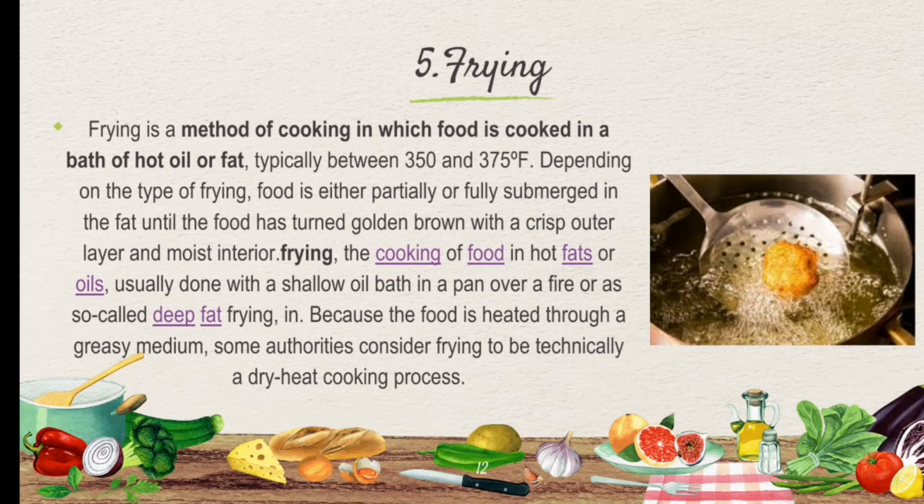Frying is the cooking of food in hot fat or oil, usually done with a shallow oil bath in a pan over a fire or as so-called deep fat frying. And because the food is heated through a greasy medium, some authorities consider frying to be typically a dry heat cooking process.